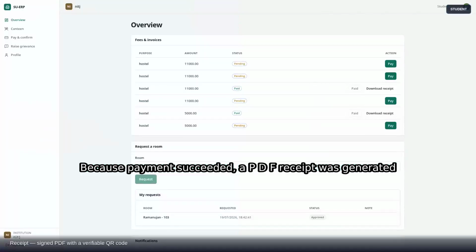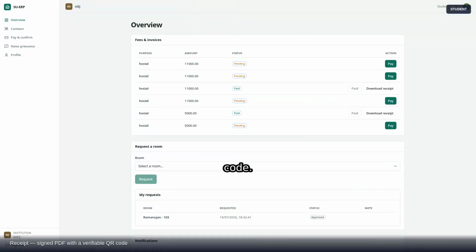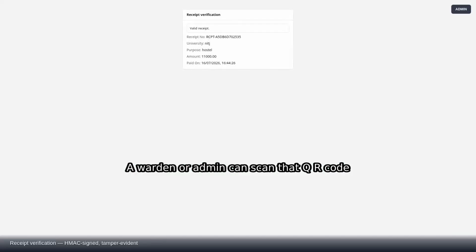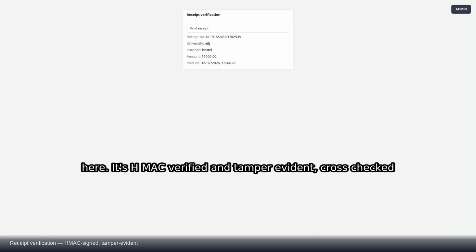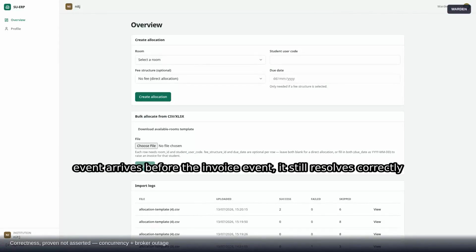Because payment succeeded, a PDF receipt was generated with a signed verification token, rendered as a QR code. A warden or admin can scan that QR code here. It's HMAC verified and tamper evident, cross-checked against the server. This is a real receipt, confirmed valid. This saga is order independent. Even if the payment event arrives before the invoice event, it still resolves correctly, and it's idempotent under redelivery.